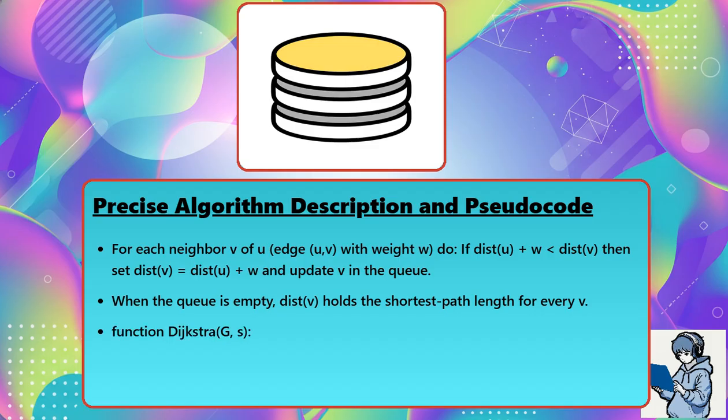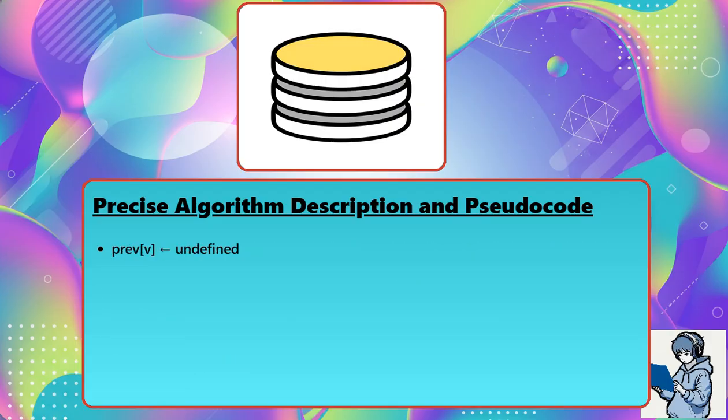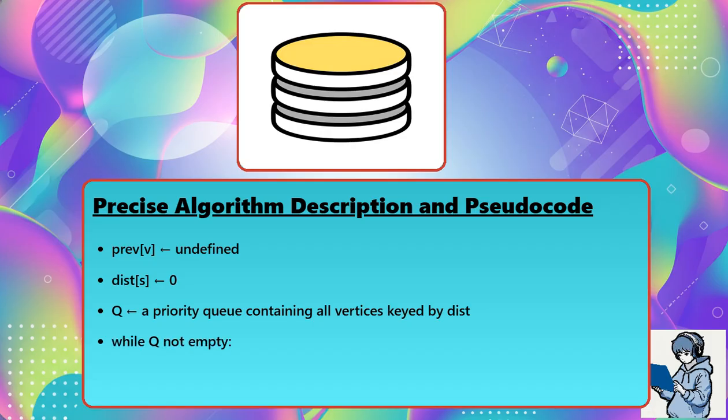Function Dijkstra(G, S): For each vertex V in G: dist[V] becomes infinity, prev[V] becomes undefined. dist[S] becomes 0. Q becomes a priority queue containing all vertices keyed by distance. While Q is not empty: U becomes extract-min of Q, the vertex with smallest tentative distance.